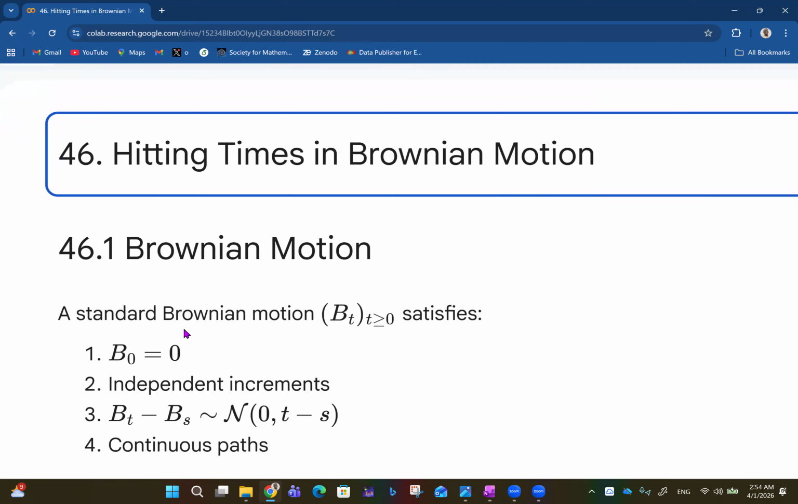So first of all, remember that a standard Brownian motion B(t) for t greater than or equal to 0 satisfies the initial condition that B_0 is equal to 0. That's at time 0, the motion is 0. Then there are independent increments. And then B_t minus B_s is normally distributed with mean 0 and variance t minus s. And then it follows continuous paths.